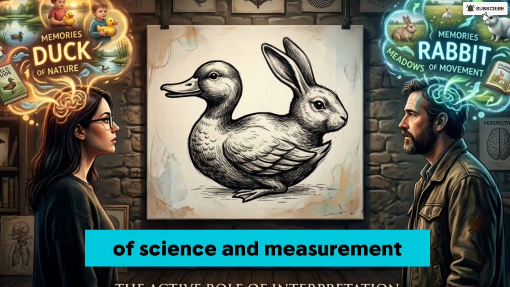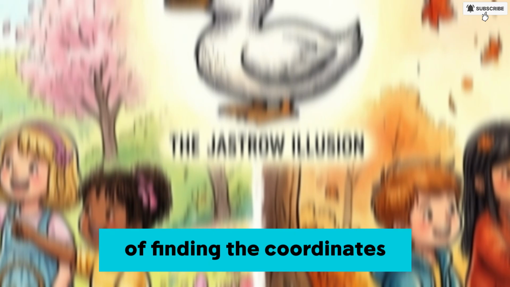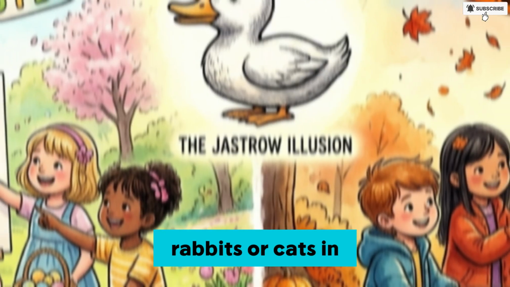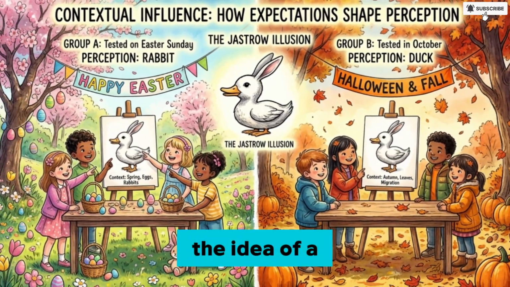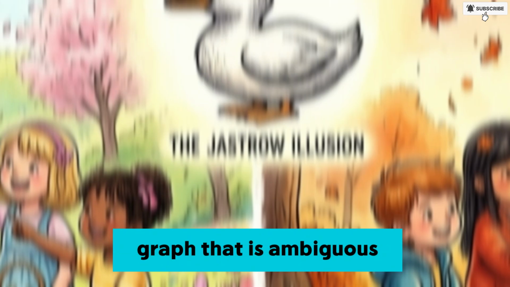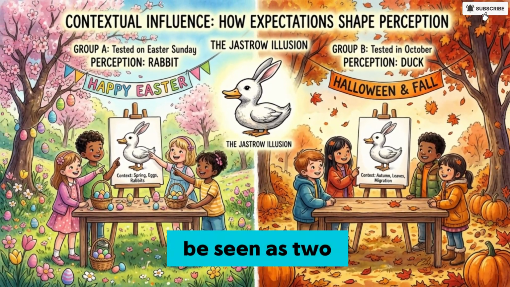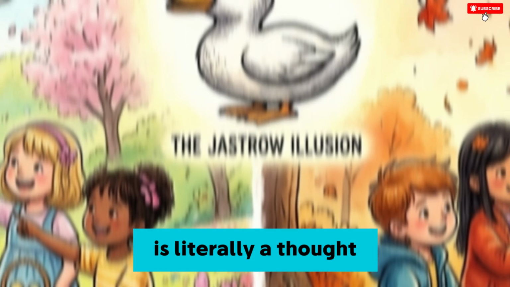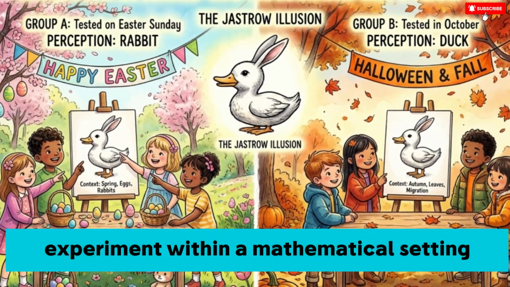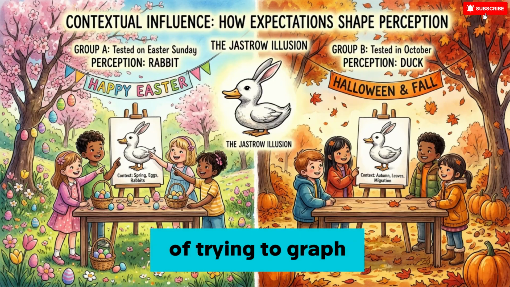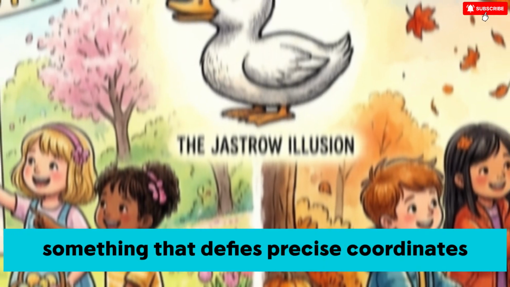It is the language of science and measurement, of finding the coordinates of birds, rabbits, or cats in a math problem. The idea of a graph that is ambiguous is almost an oxymoron. The chart's ability to be seen as two different things is literally a thought experiment within a mathematical setting that captures the paradox of trying to graph something that defies precise coordinates.